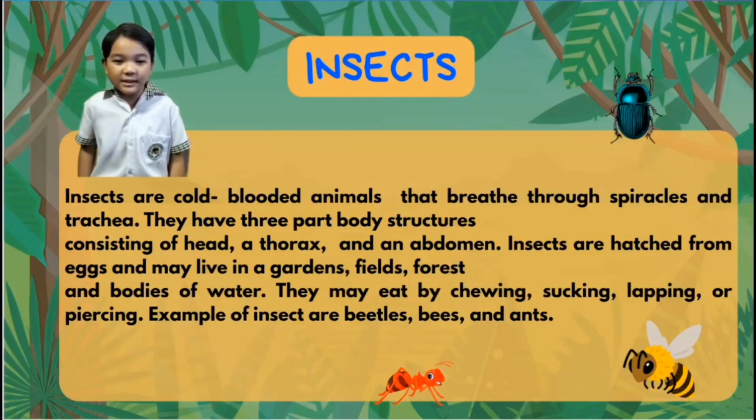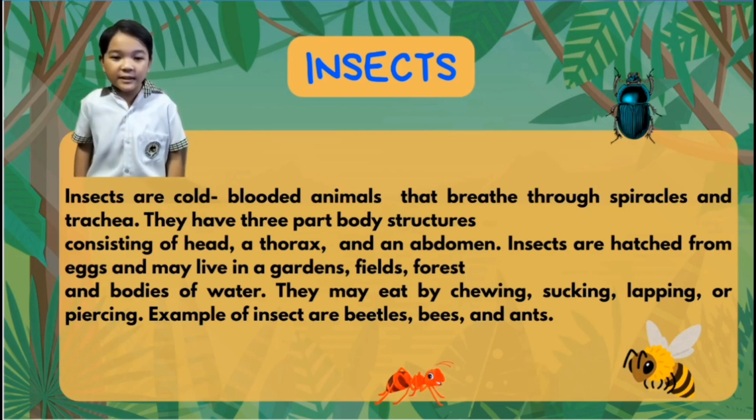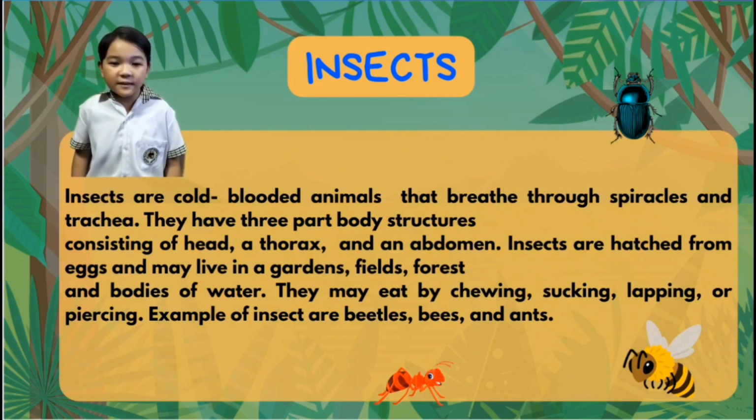Insects are cold-blooded animals that breathe through spiracles and trachea. They have three-part body structures consisting of a head, a thorax, and an abdomen. Insects are hatched from eggs and may live in gardens, fields, forests, and bodies of water. They may eat by chewing, sucking, lapping, or piercing. Examples of insects are beetles, bees, and ants.